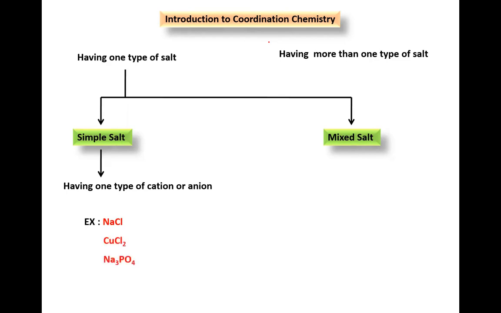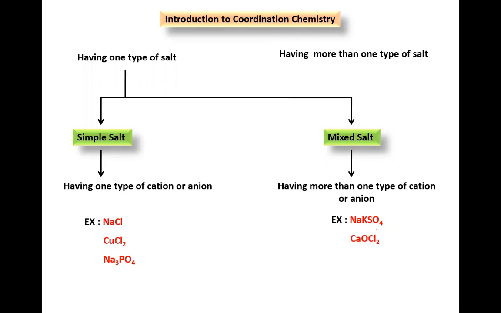So what about mixed salt? Can you define what a mixed salt is? Sir, more than one type of cation or more than one type of anion. Exactly. More than one type of cation or more than one type of anion. Example: sodium potassium sulfate. Here we have two types of cations, Na plus and K plus, and one type of anion, sulfate.